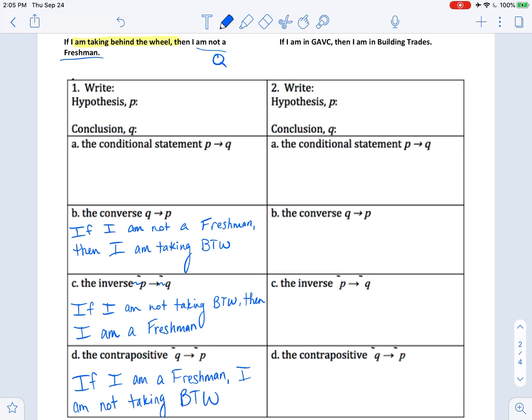Make sure you have this order memorized and the symbols as well, and I will see